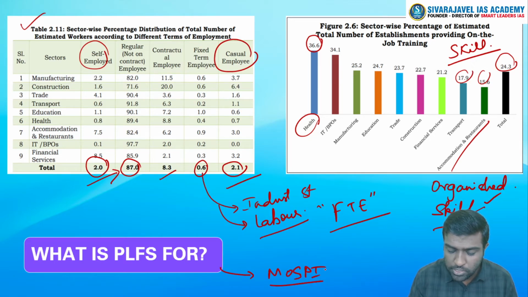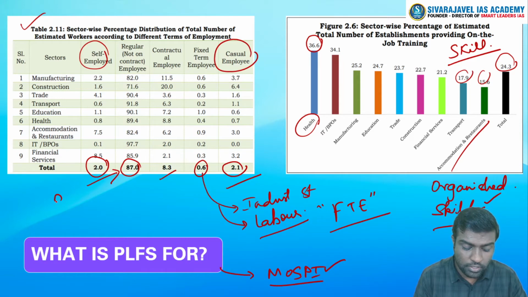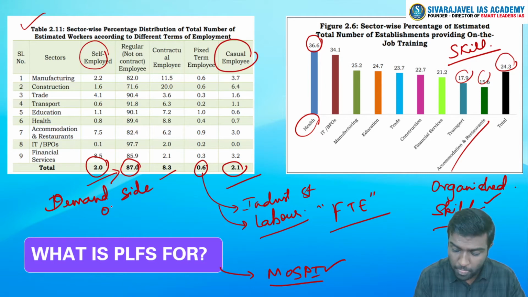So they are responsible for the PLFS. And the major difference, why we have these two components in place, is that the QES relates to the demand side of labor.